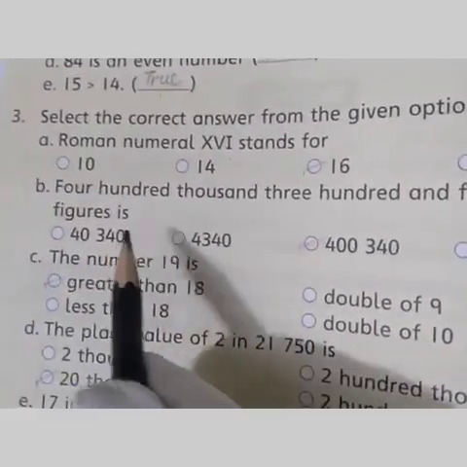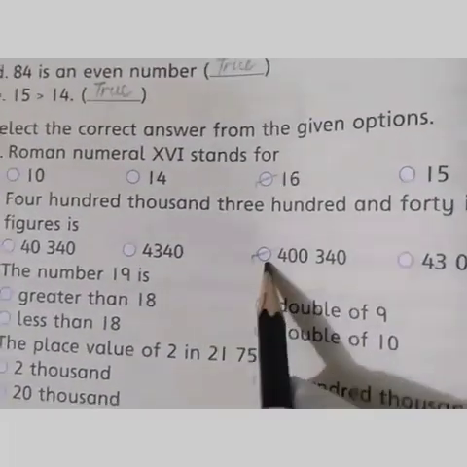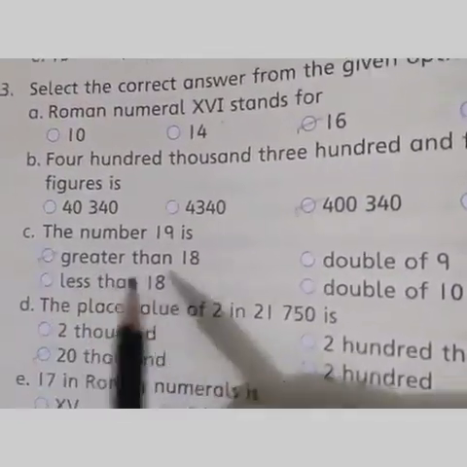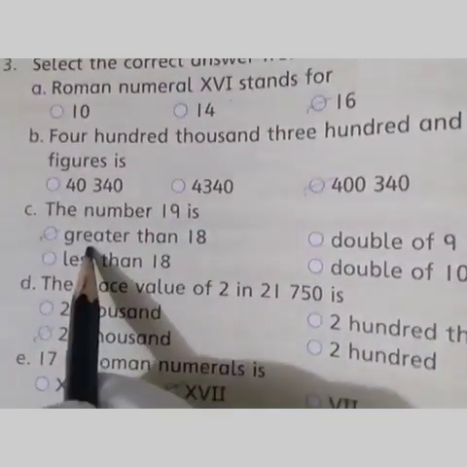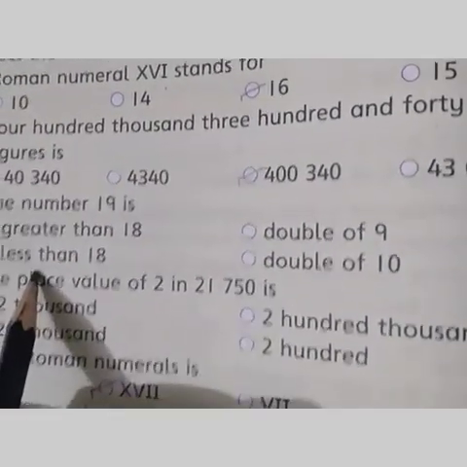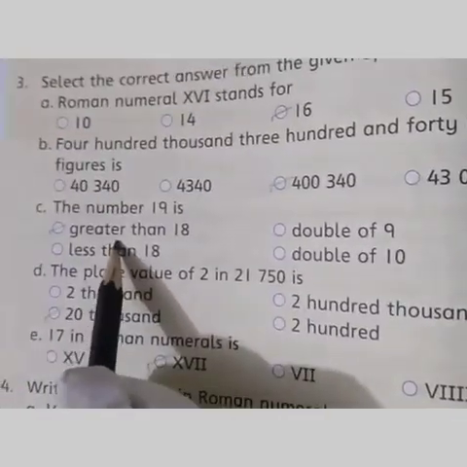400,340 in figures is 400,340. It is the right answer. Part C, the number 19 is greater than 18, double of 9, less than 18 or double of 10. Yes, it is greater than 18.